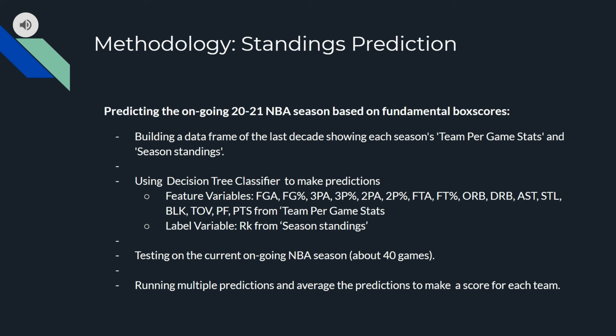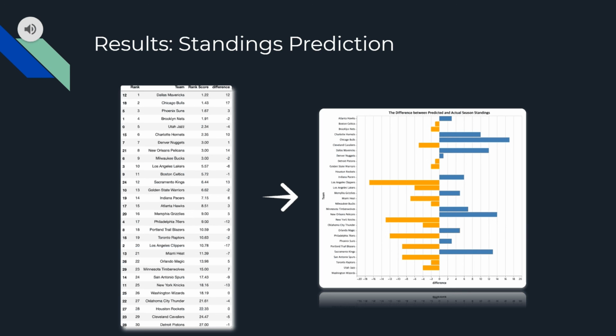By the end of this step, we were able to make predictions on the standings, but the predictions varied wildly whenever we ran our model. So this is why we had to run our model multiple times and average the predicted standings. Our result was not exactly the same as the actual standings, however, it still made notable predictions. For example, teams like the Suns, Nets, Jazz are actually the teams that are currently in the top five, and the Rockets, Pistons, Wizards are actually teams that are in the lowest five.